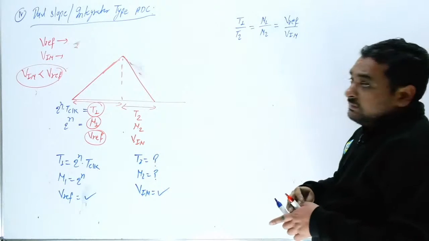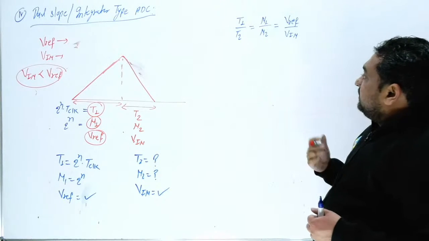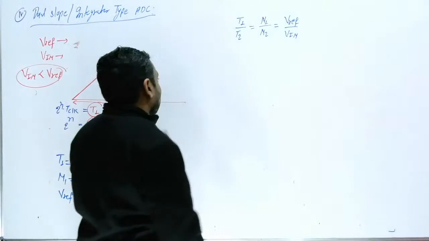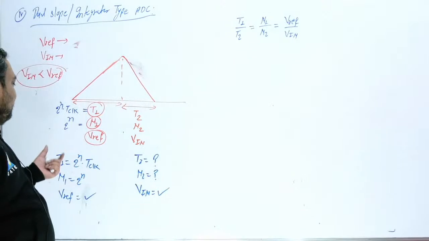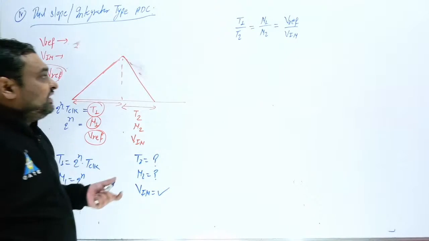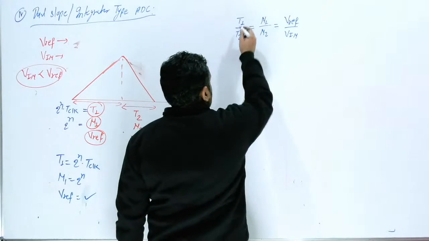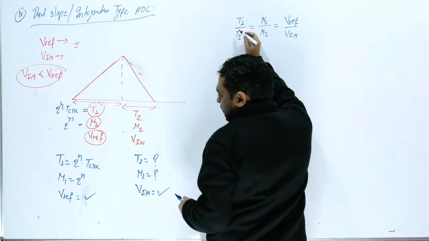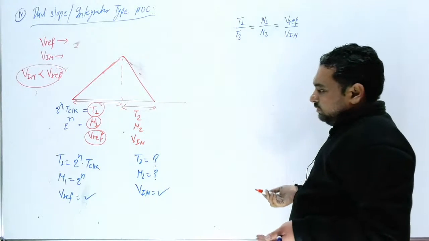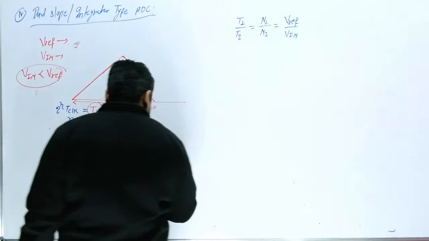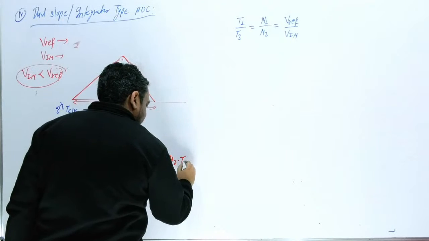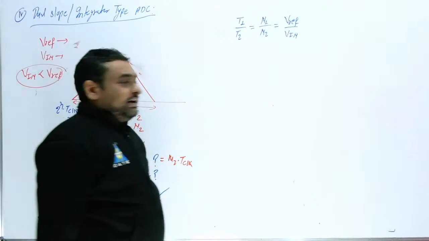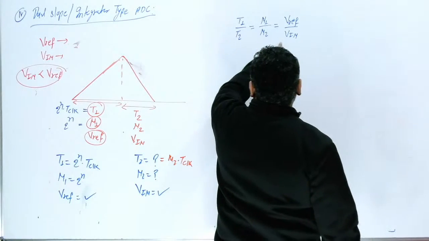So in GATE exam, we just have to calculate how much conversion time will be required. So here T1 is known. T1 you have, sorry, T2 we have to calculate. So T1 you can write, this is 2 raised to power n into T clock, and T2 we don't know. So T2 you can write, sir, T2 is nothing but N2 into T clock. So if you put these two values, you will get N1 by N2. So you can directly remember this.